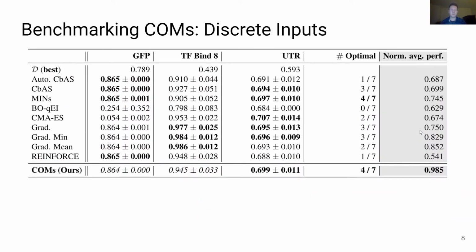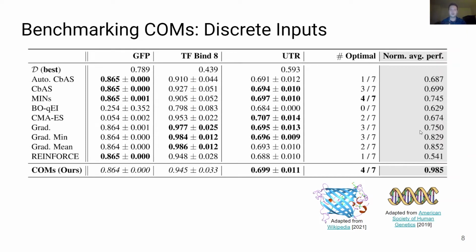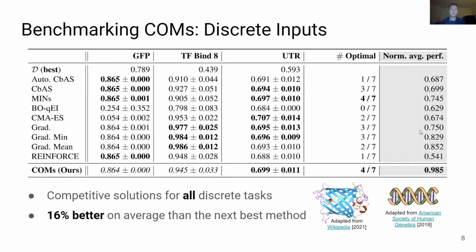Given the competitive performance of COMs on continuous optimization problems, how effective are COMs at solving MBO tasks with discrete designs? To answer this question, we benchmarked COMs on 3 distinct discrete MBO tasks derived from real-world design problems in biology, including a protein optimization task derived from the green fluorescent protein and DNA sequence optimization. And we find that COMs obtained competitive solutions for all discrete tasks that we tested, and COMs are 16% better on average than the next best method we tested across the entire benchmark.